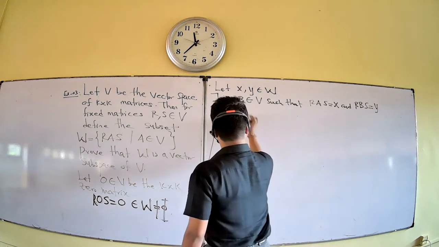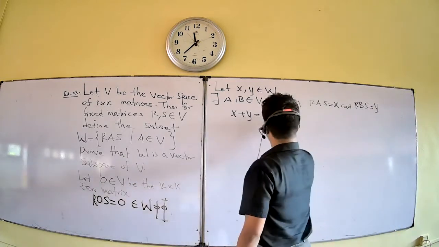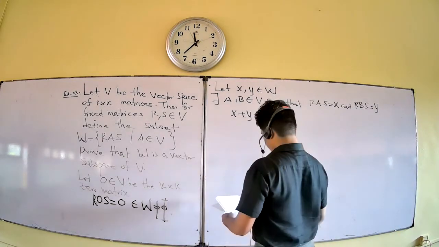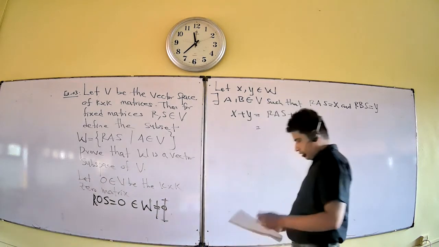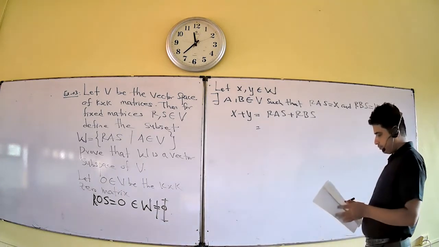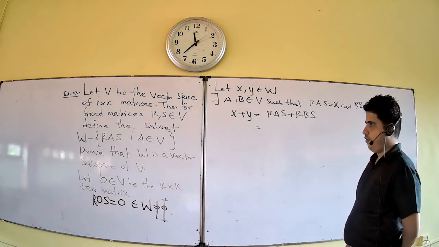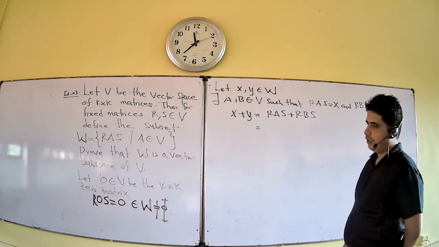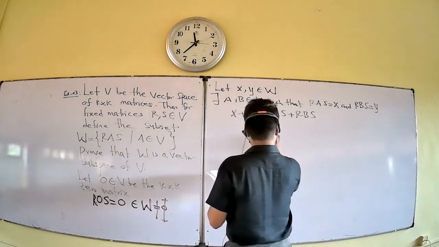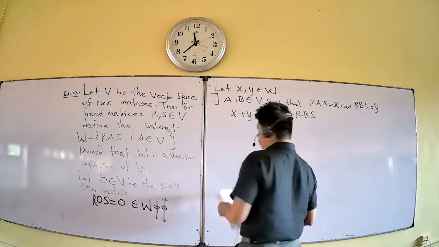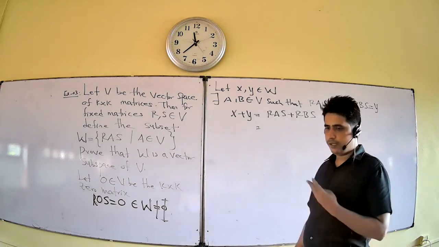Okay, so you consider X plus Y. X plus Y means RAS plus RBS, right? Matrices follow the vector space, so you can use the distributive law, the associative law, everything.